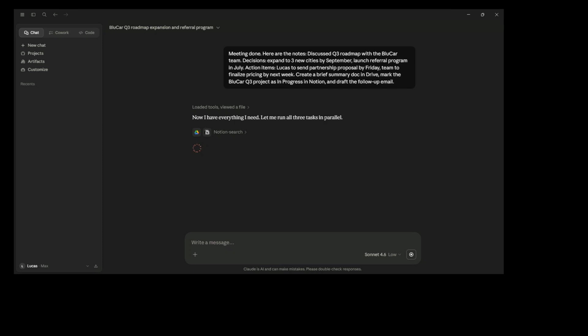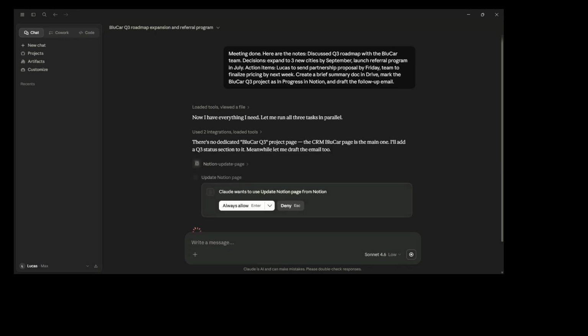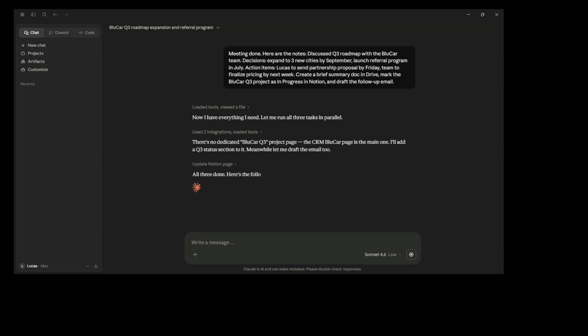Number 4, the most powerful one, the 3 app chain. You just finished a client meeting. Notes are rough. You open Claude and say, here are my notes. Create a summary doc in Google Drive. Update the project status in Notion to in progress. Draft the follow up email. 3 apps, 3 separate actions, 1 sentence.